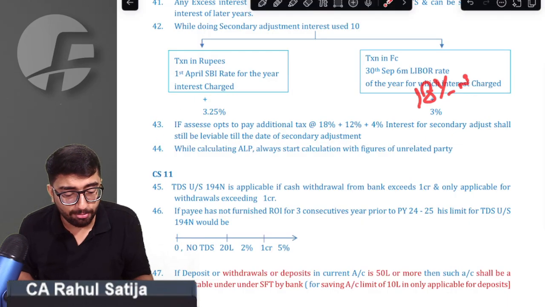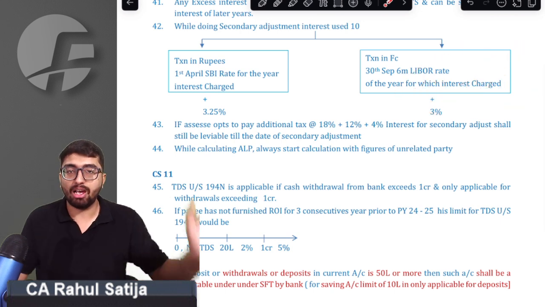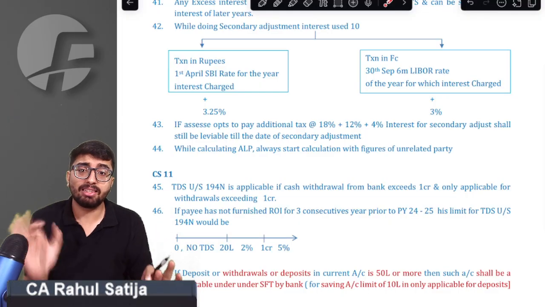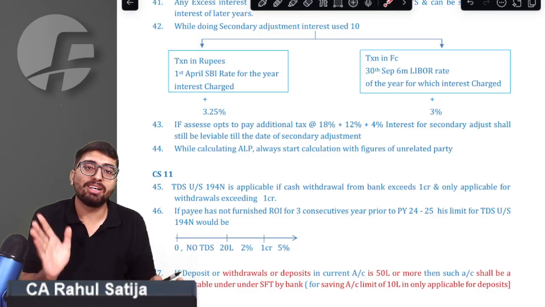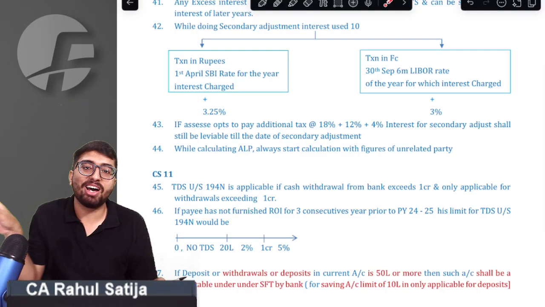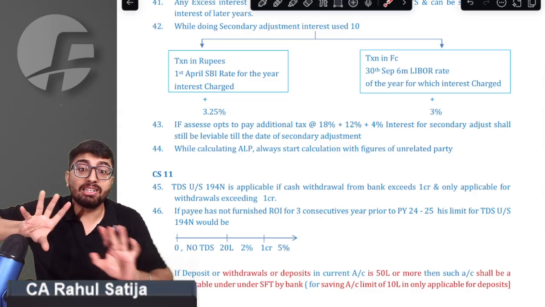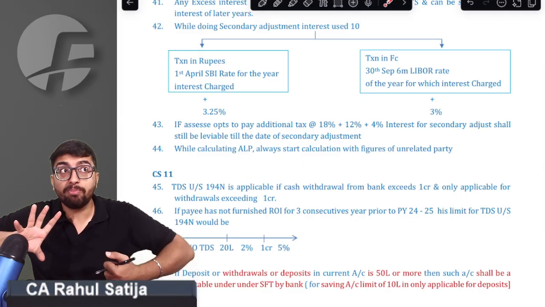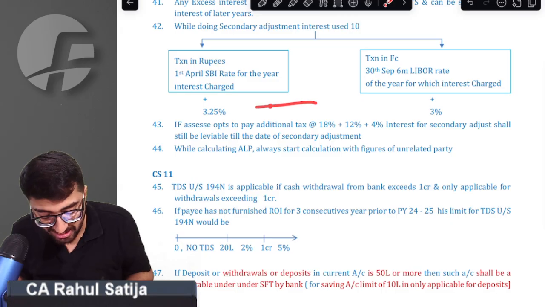Additional taxes of 18% plus 12% surcharge plus 4% education cess. So this is the additional tax you have to pay. Remember, the day on which you decide, or the day on which you actually pay the additional taxes, up to that day you have to pay the interest. You are not relieved from the interest. You are relieved from the interest only the day on which you pay the additional taxes. Till that day, you are still liable to pay the interest amount.